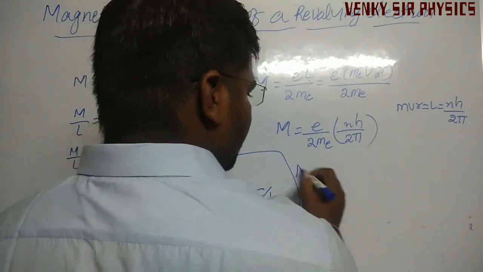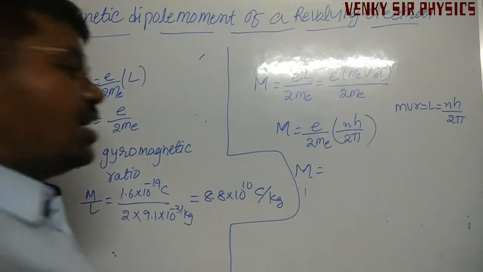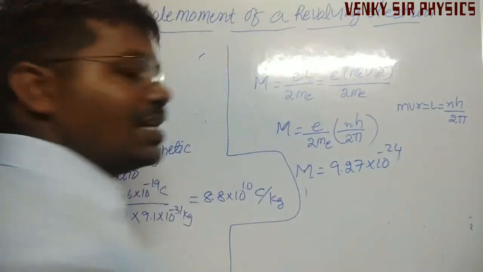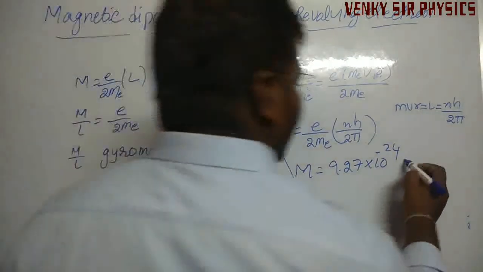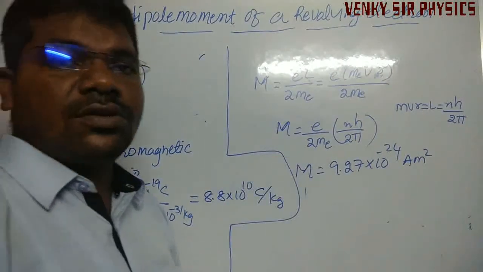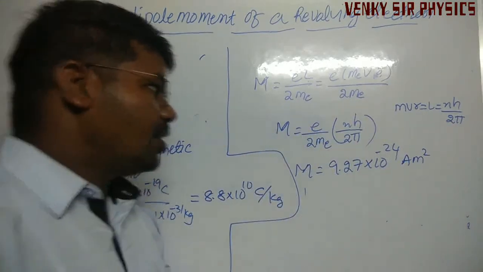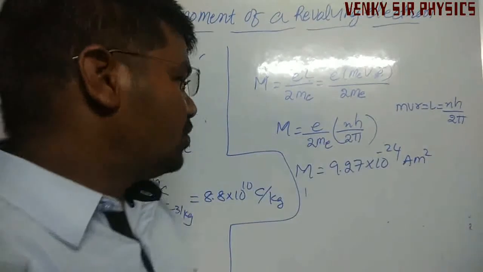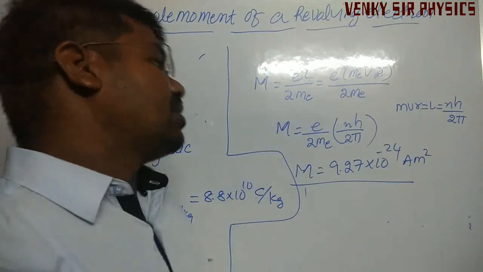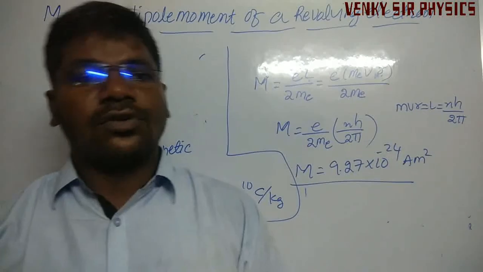By substituting these values, approximately we can get 9.27 into 10 power minus 24 ampere meter square. We know that these values, like E is equal to 1.6 into 10 power minus 19, are constants. After multiplying all these values, the magnetic moment of a revolving electron is equal to 9.27 into 10 power minus 24 ampere meter square.